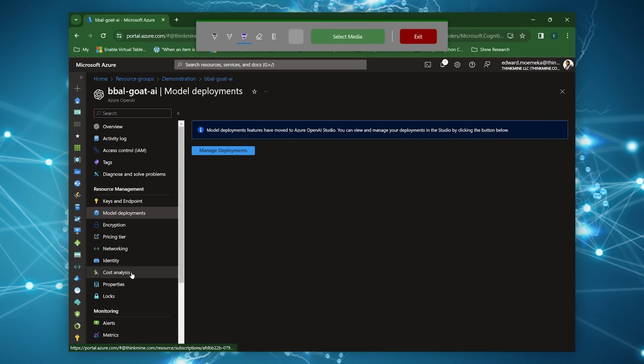Model deployments, everything you're doing here actually with the model deployments isn't managed from the Azure plane. It's actually managed in the Open AI Studio, the Azure AI Studio, which is a separate website that you use for managing this. So when you click this button here, it will actually take you to that website.